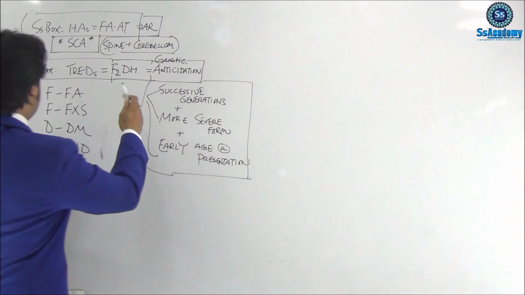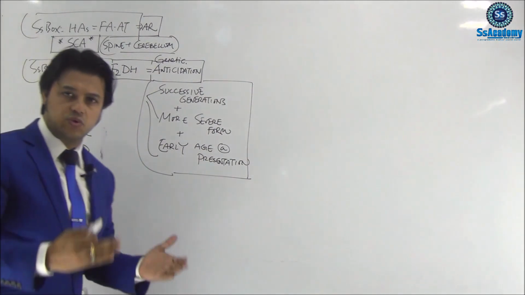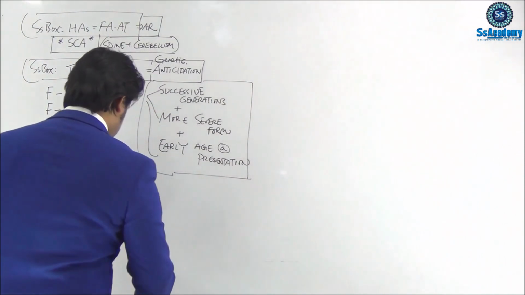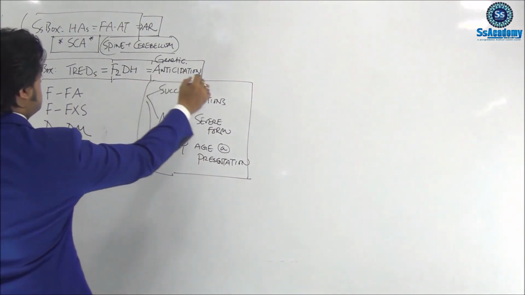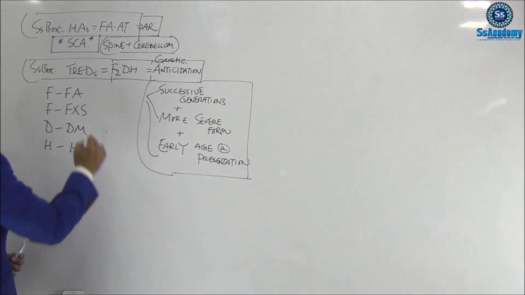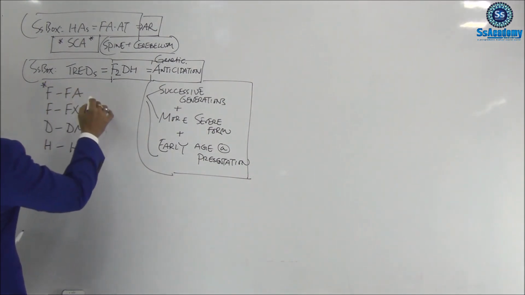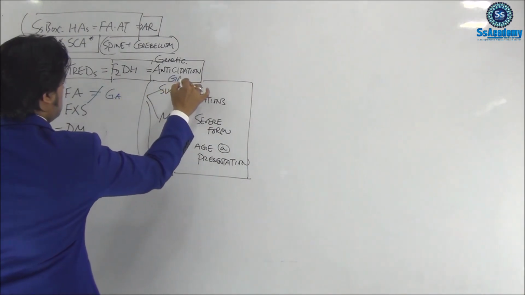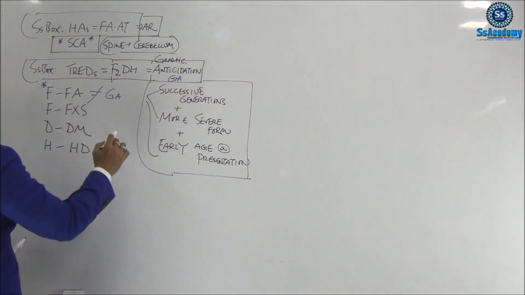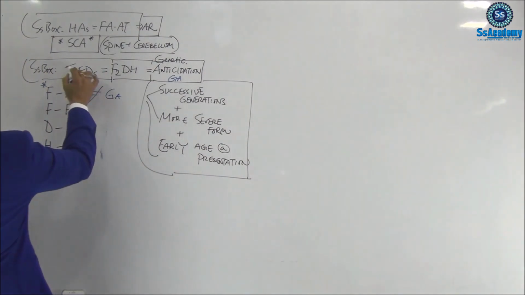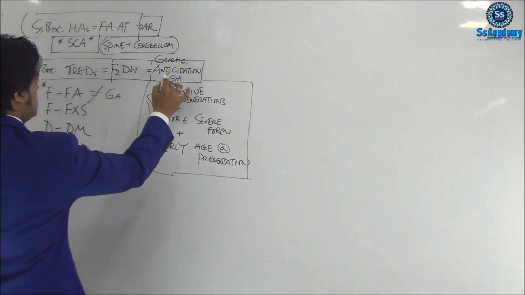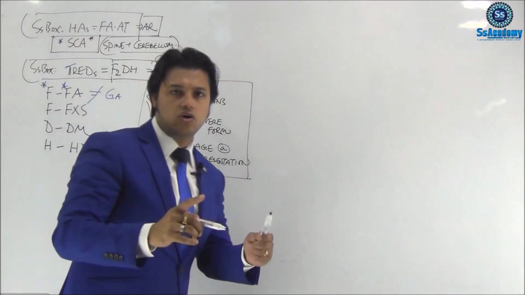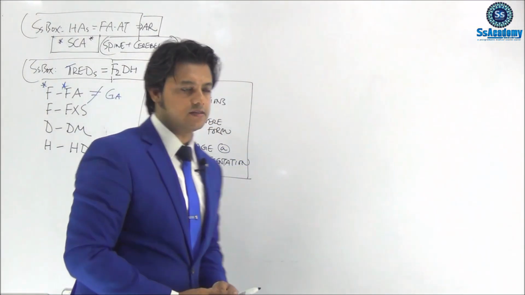So yes, this group of diseases, trinucleotide repeat expansion disorders, follow this genetic anticipation. But the single exception is Friedreich's ataxia, which doesn't follow genetic anticipation.